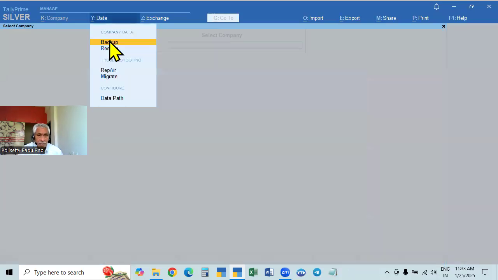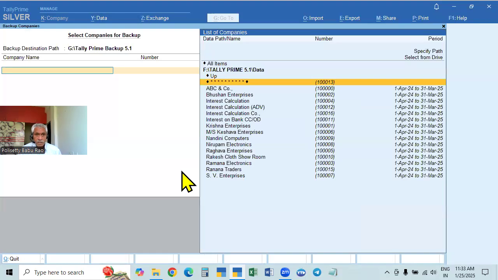So if you go to backup, this is the backup folder, backup path, and this is the original data path. So from the original data path on the right side, we are taking to the backup data path on the left side. Backup data path will be on the left side. That is where you are transferring to. And from where you are transferring, the original data path, will show on the right side.